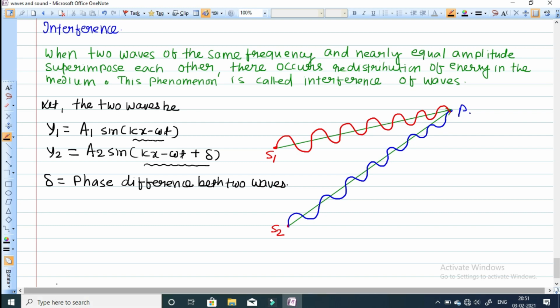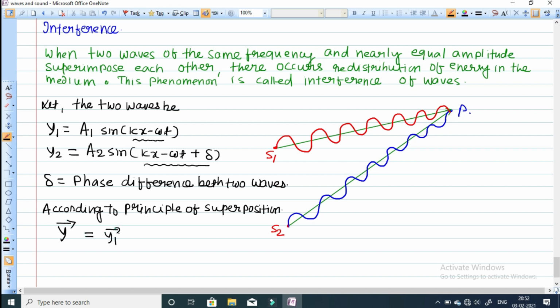Now when they superimpose at point P, according to the principle of superposition, the redistribution of energy will take place, and the displacement of the particle at point P will be the vector addition of the displacement that the individual waves will give. According to the principle of superposition, if y is the displacement of the particles at point P, then y will be equal to y1 plus y2, vector addition.